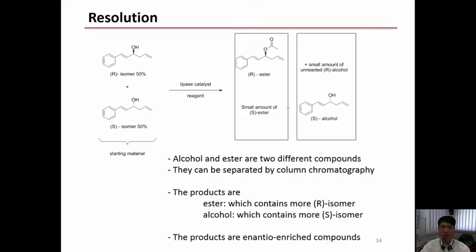And since our major products here are the R ester and the S alcohol, and they have different functional groups and structures, we can separate them using column chromatography. And in the products, the ester will be the one that has more of the R isomer, and the alcohol is the one that has more of the S isomer. So here in this case, we have what we call enantio-enriched compounds.